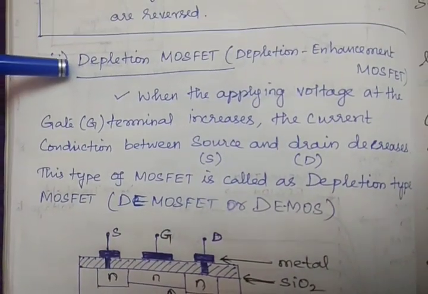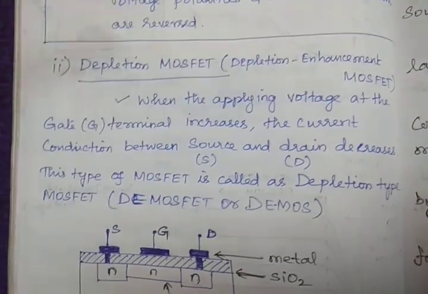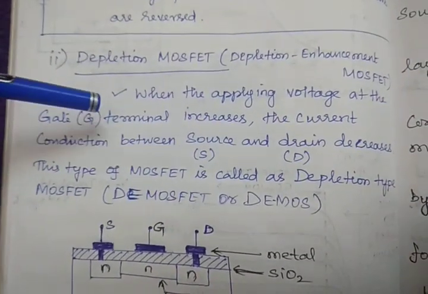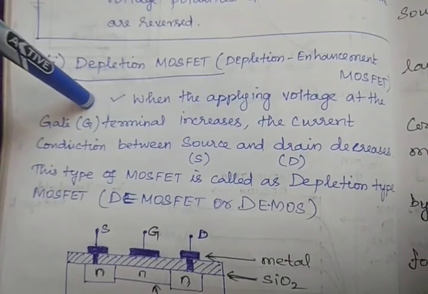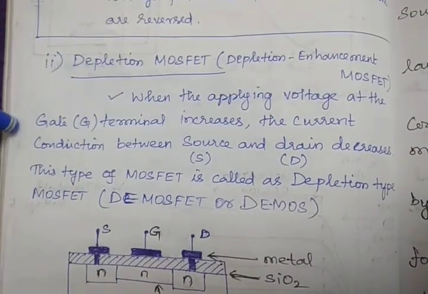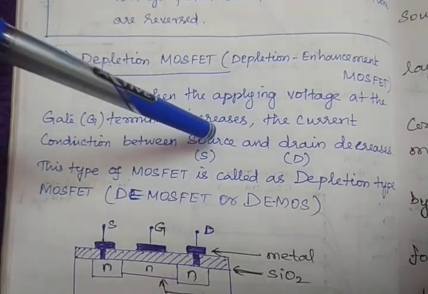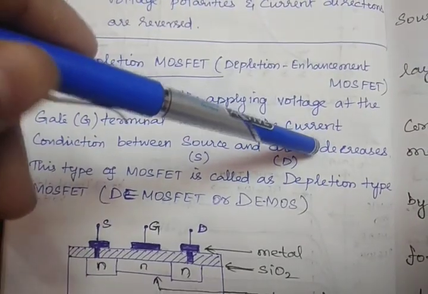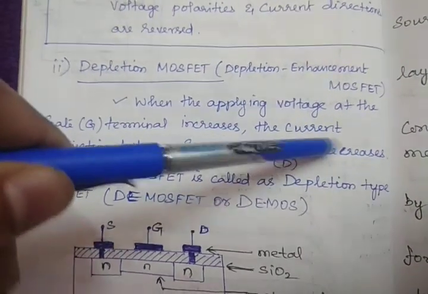Okay. Next we'll see the depletion MOSFET, or depletion enhancement MOSFET. The difference between the enhancement MOSFET and the depletion MOSFET is that when the voltage applied at the gate terminal increases, the current conduction between source and drain decreases. Previously we said it increases; now it is decreasing.